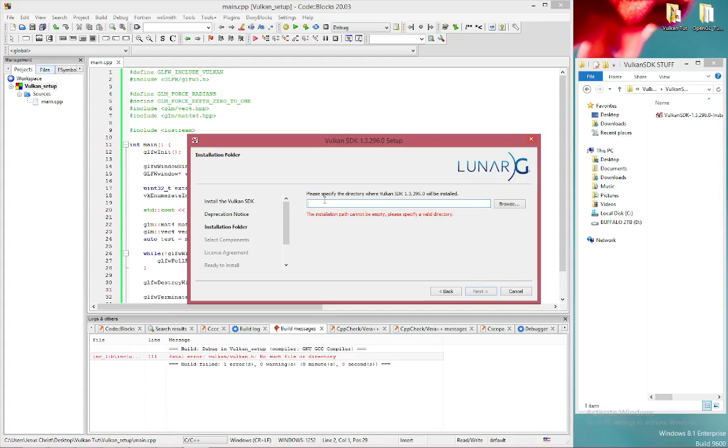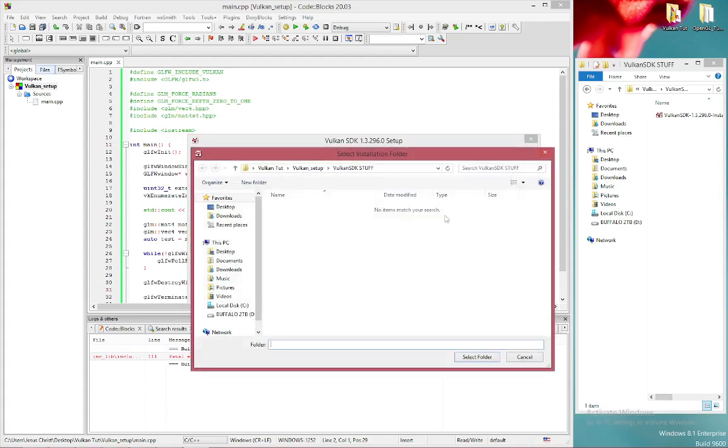Delete that. And we'll paste it right there. So we want it in our Vulkan tut, Vulkan setup, Vulkan SDK stuff. Or you can browse, and of course it'll be in the same area. Vulkan SDK stuff. That's where you want it.